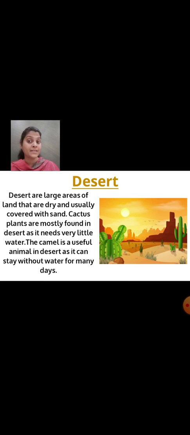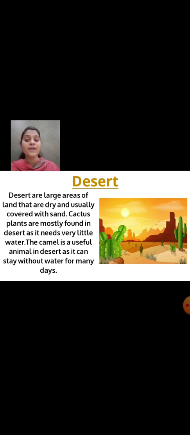Now, what are deserts? Let's see. Deserts are large areas of land that are dry and usually covered with sand. Cactus plants are mostly found in deserts as they need very little water. The camel is a useful animal in the desert as it can stay without water for many days.